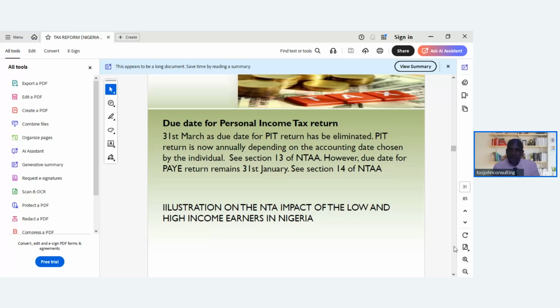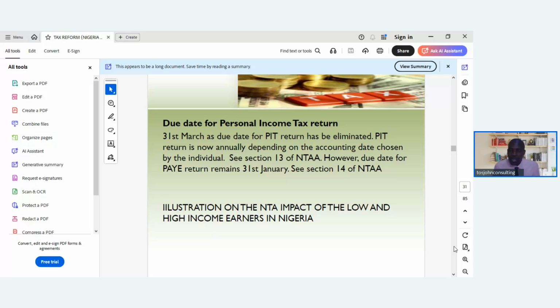PIT return is now annual, depending on the accounting date chosen by the individual. So the accounting date that is now chosen by the individual taxpayer will determine when it will be filed. But for the regular accounting year, which is January to December, the due date will now be 31st of March. That is what it implies.